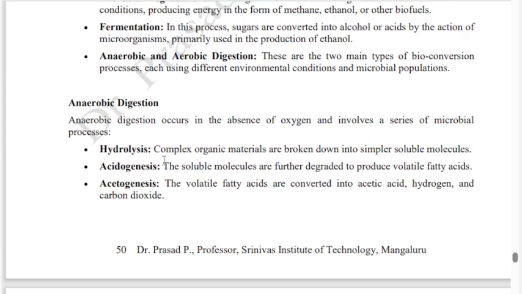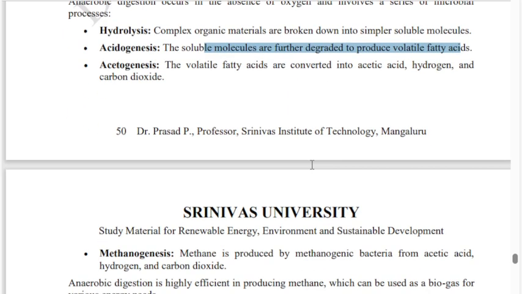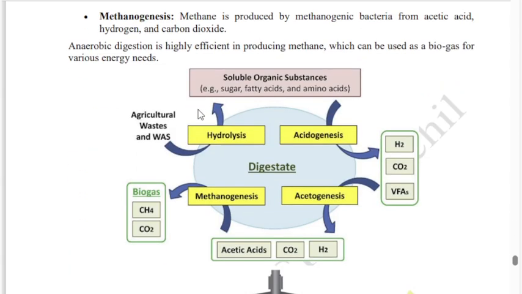So read this sentence now. Hydrolysis is where complex organic materials are broken down to simpler soluble molecules. In acidogenesis, soluble molecules are further degraded to produce volatile fatty acids, VFAs. The volatile fatty acids are converted into acetic acid, hydrogen and carbon dioxide.